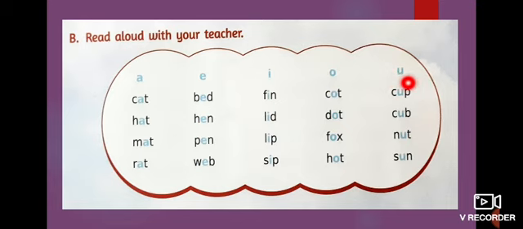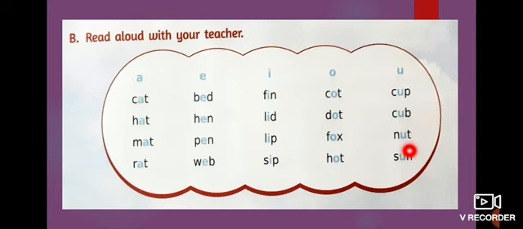Now we are going to read these words. What letter is this? U. U sound words we are going to read now. Look here. C-U-P, cup. C-U-B, cub. N-U-T, nut. S-U-N, sun. Now you know it well, no children?